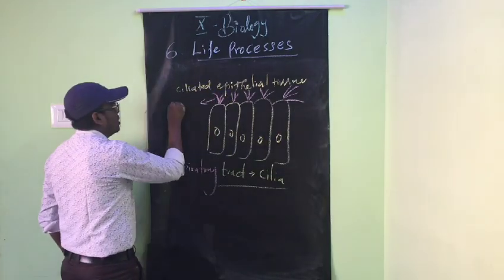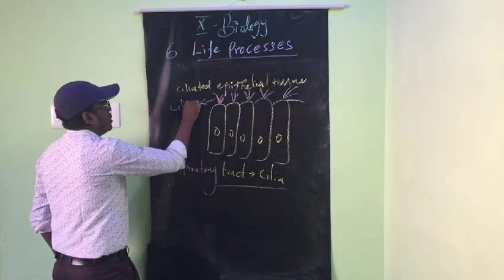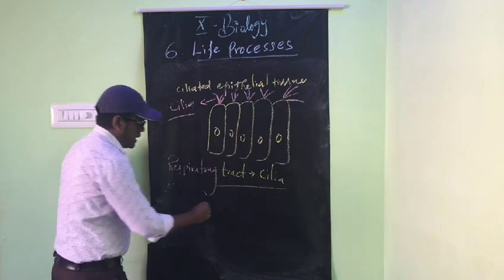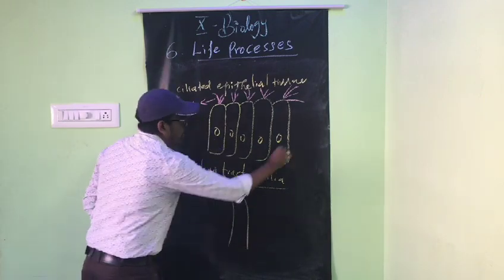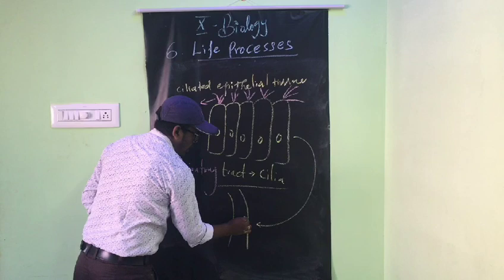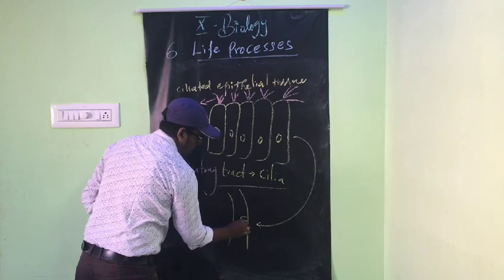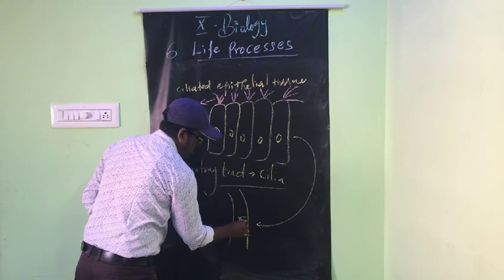It is in the respiratory tract, made up of ciliated epithelial tissue that has cilia like this.